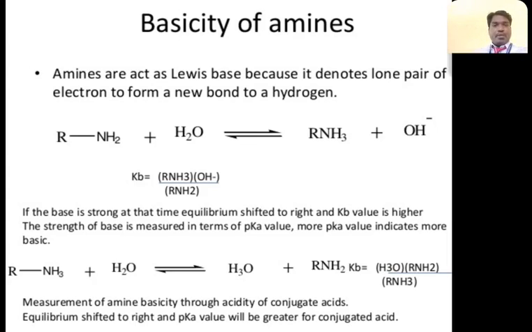The strength of a base is measured in terms of pKb value. A higher pKb value indicates a more basic compound. Basicity is also measured through the acidity of conjugate acids.